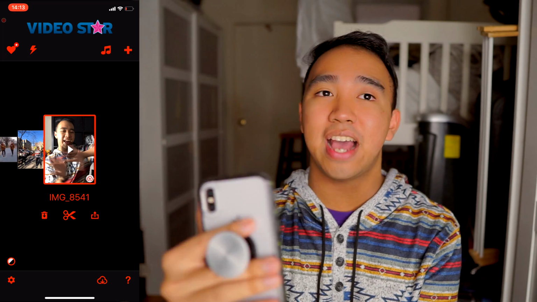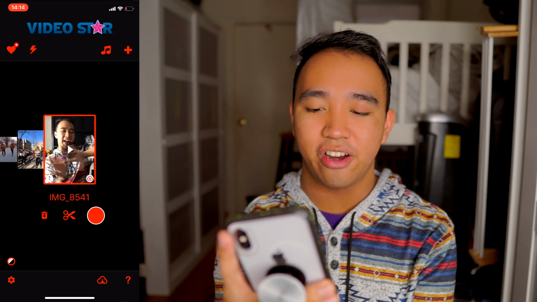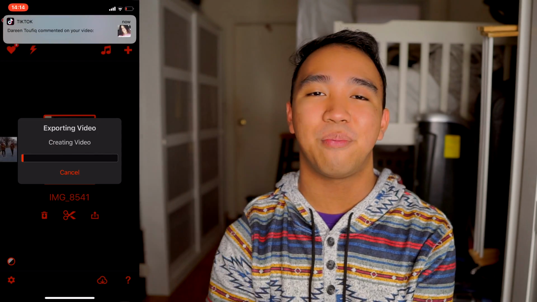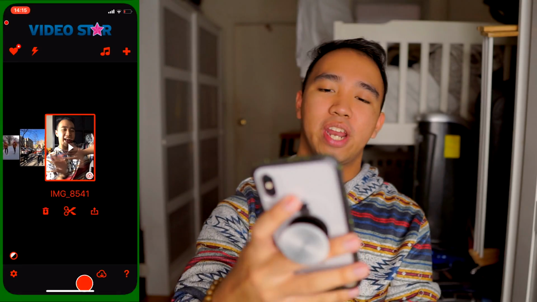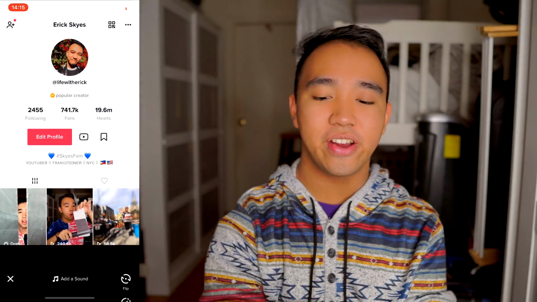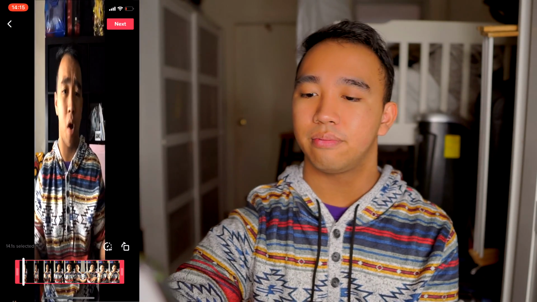To do that, you're going to exit out of the project, and you're going to be on this page right here. Click on the share option, send to camera roll, and it's now saving your video to your camera roll. Now that it is done saving, we're going to go back to TikTok, and once you're on TikTok, press on the plus sign right here, click on upload, and select the video that we just exported from VideoStar, which is this one right here.